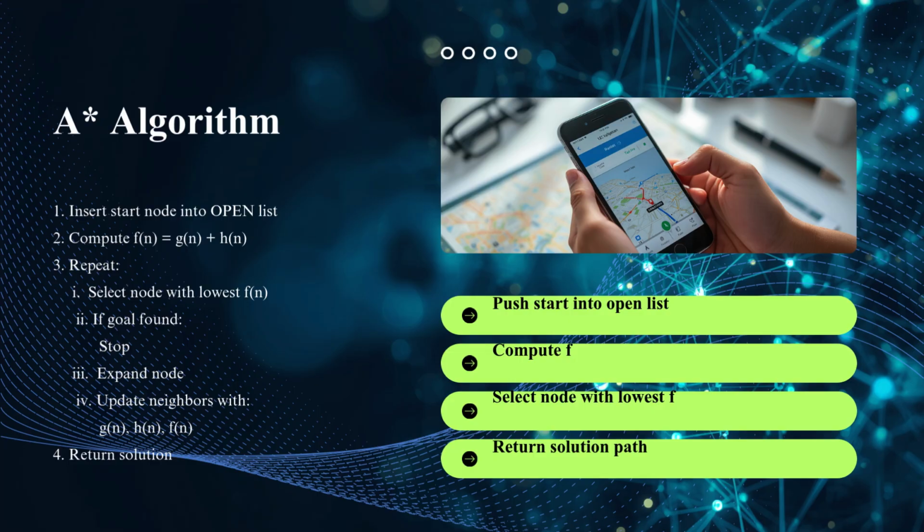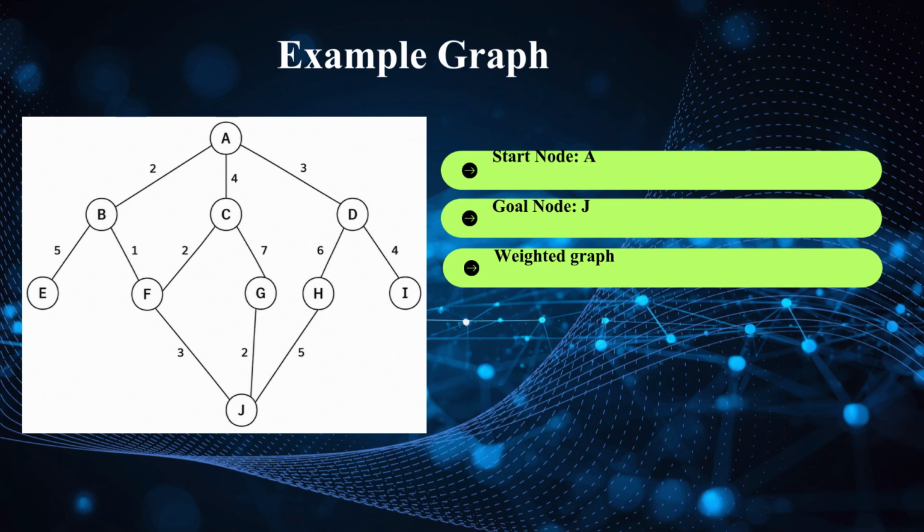Now let us apply this understanding to an example graph. Here we have a weighted graph for demonstrating the A* algorithm. In this example, the start node is A, and the goal node is J. The graph is weighted, meaning each edge has an associated cost. These edge costs represent the actual distance or travel cost between nodes. The algorithm begins from node A and explores neighboring nodes based on the smallest estimated total cost.